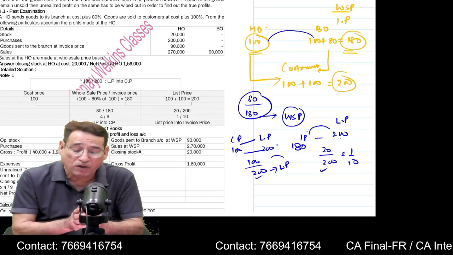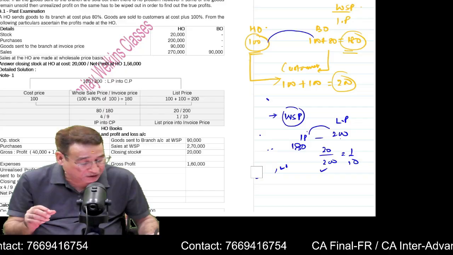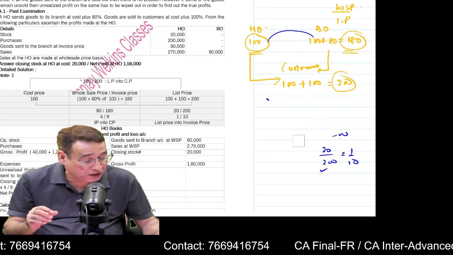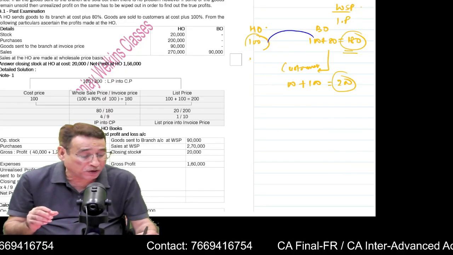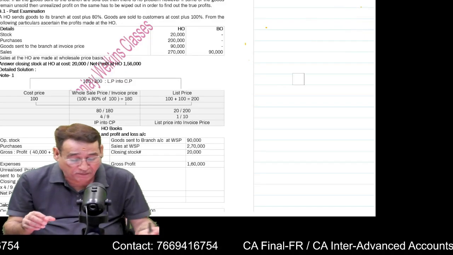This is how I told you to compute the rates, if you remember. Is it clear to you or not? Calculation of rate is very important in order to solve these questions. Is it clear to you? So I have already computed the rates here.